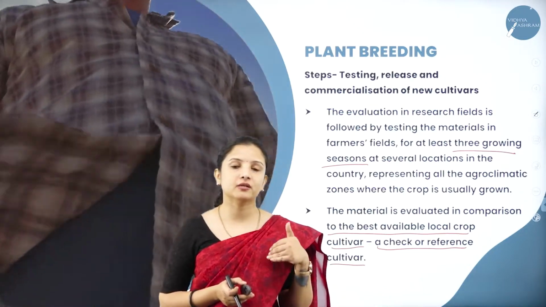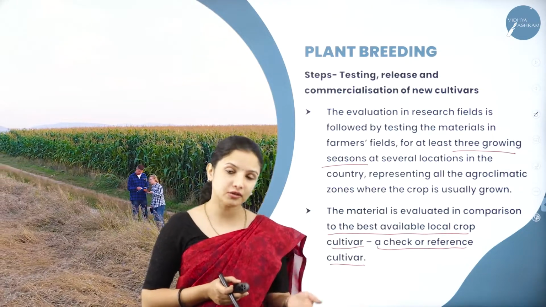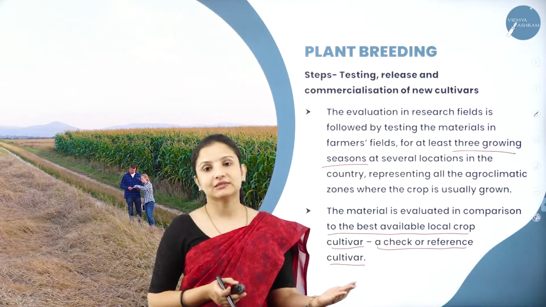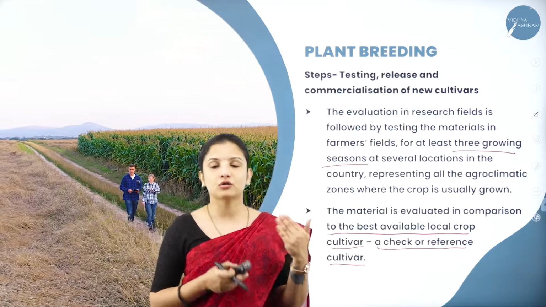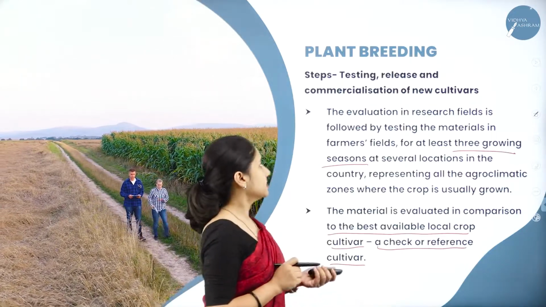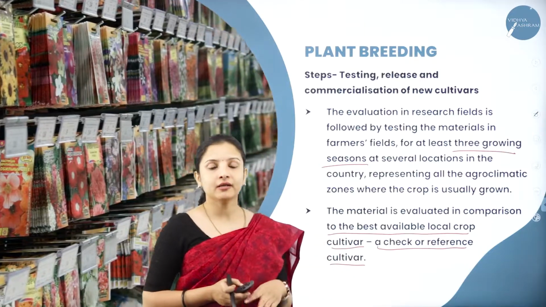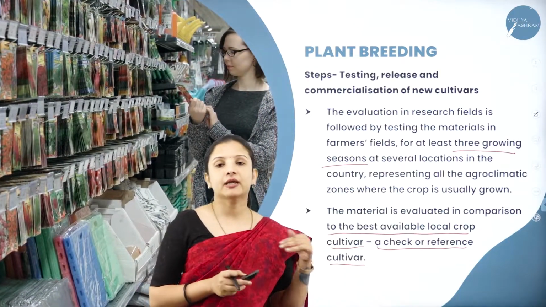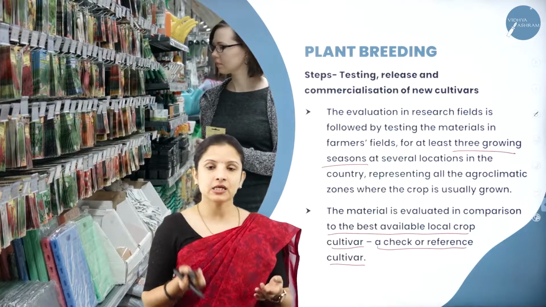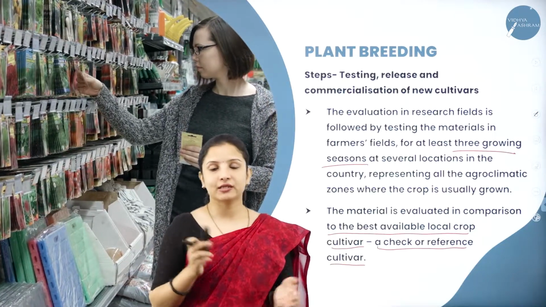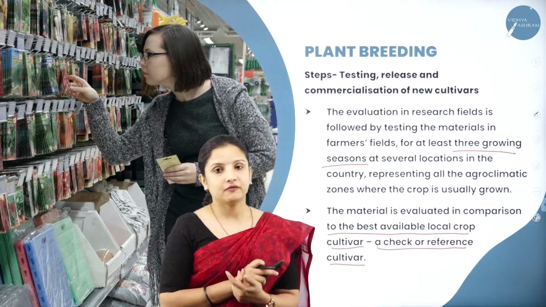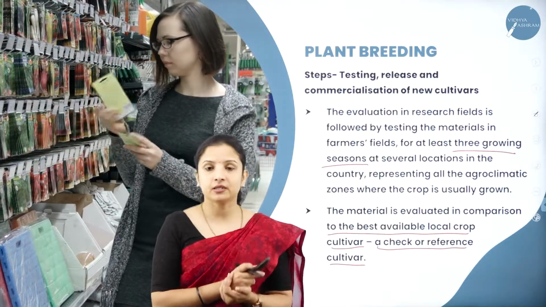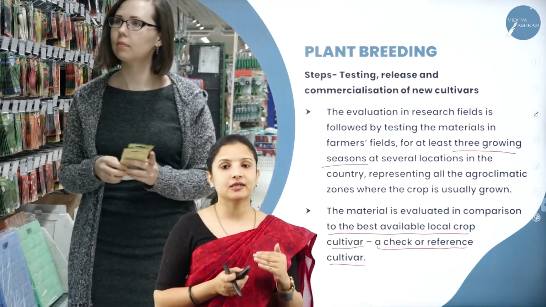They will check whether it is a new variety or not, or whether we produced a crop when another crop with the same variety already exists. All that checking will be done. When they come to know that it is somewhat different from the locally available variety, they can consider it a new variety, brand label it and sell it to the farmers for their benefit. So this is how the commercialization of the new cultivars will be done. These are the different steps that take place.